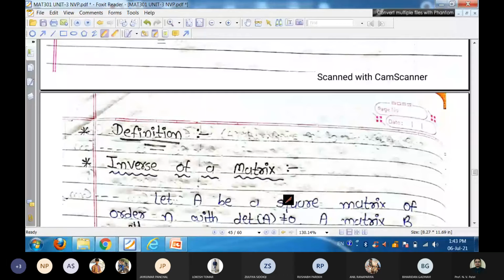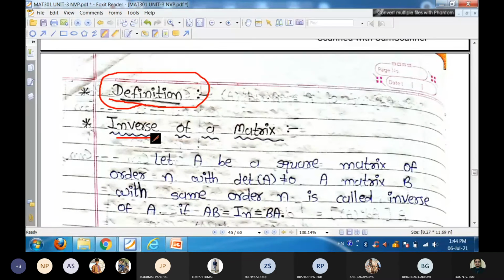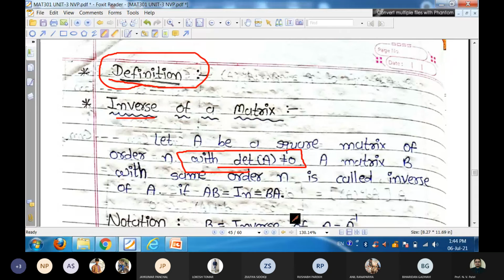So we are just recalling that definition now, inverse of matrix, because from here we will get the concept of inverse. So inverse of any matrix means: let capital A be a square matrix of order n with determinant not equal to 0. A matrix capital B with same order n is called inverse of capital A if A into B is identity or B into A is also identity.